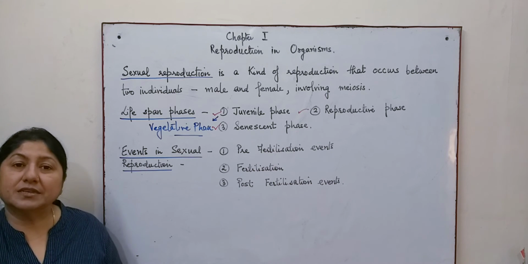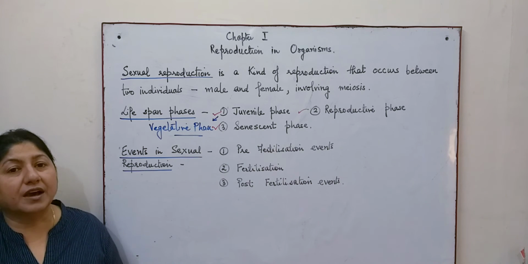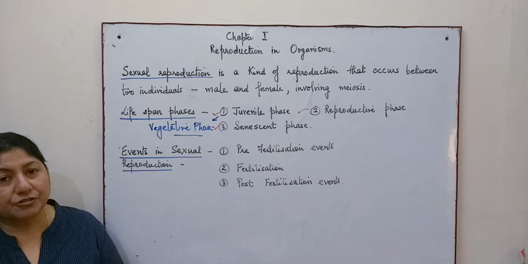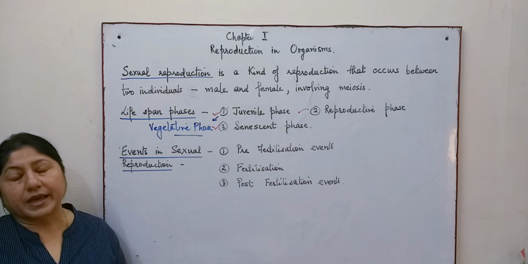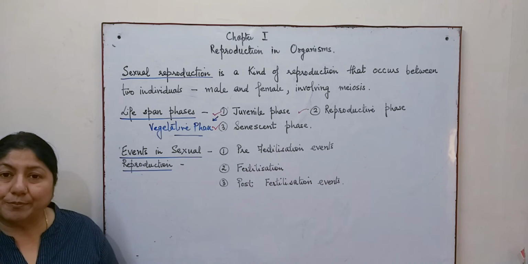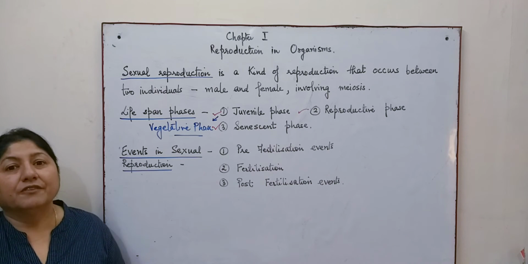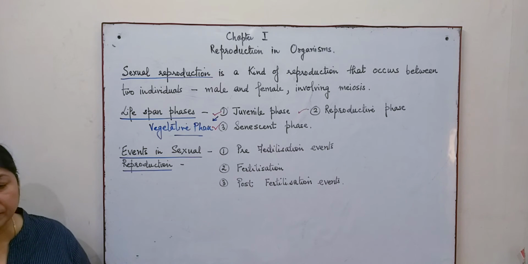And certain plants have a very long lifespan, that is, they flower, and after flowering they again mature and flower again, so their lifespan is very long, and these plants are known as perennials. So there are different examples of annuals, biennials, and perennials.